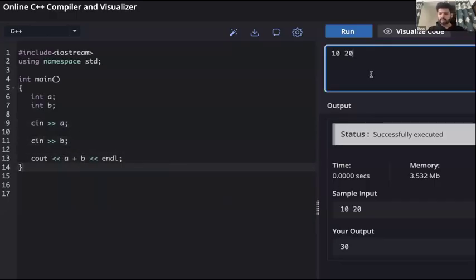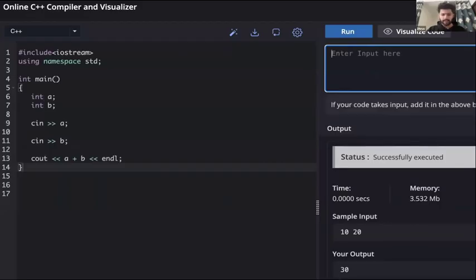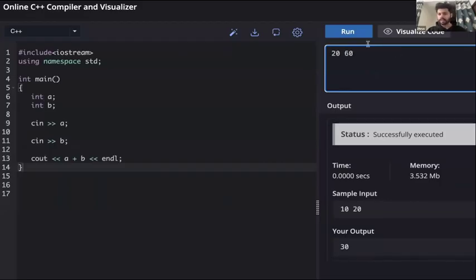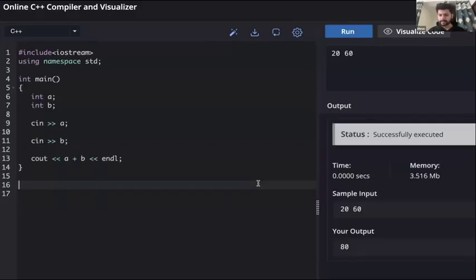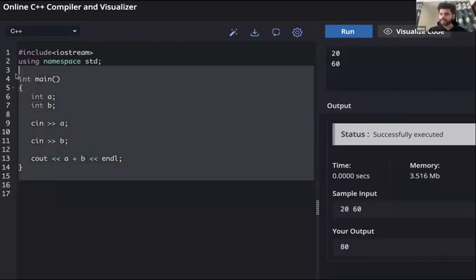We can give some other input also. Let's say we give 20 and 60. Now we will get 80 as the answer. Right? We can also do one thing. Currently we have given this input in a single line. What will happen if I give this in separate lines? Will our code change?